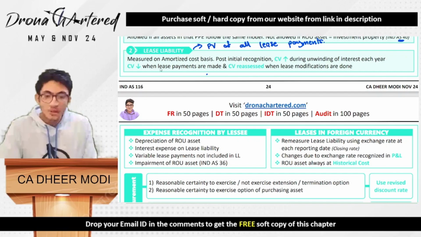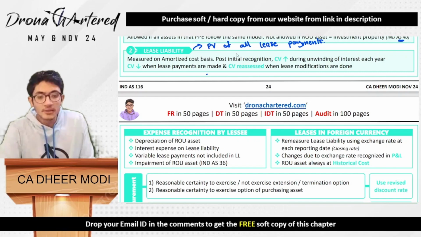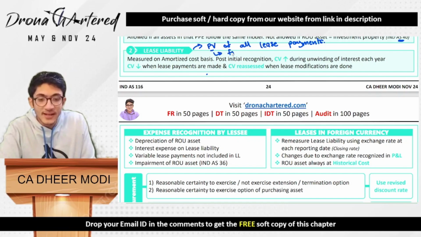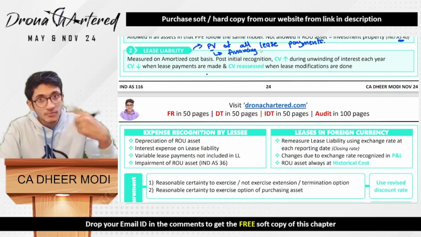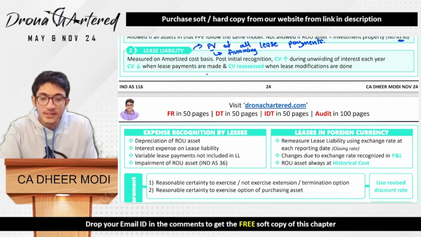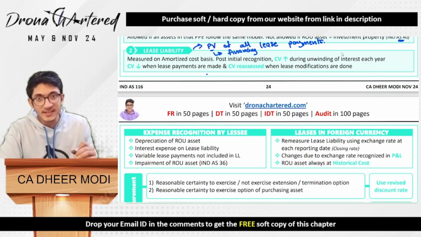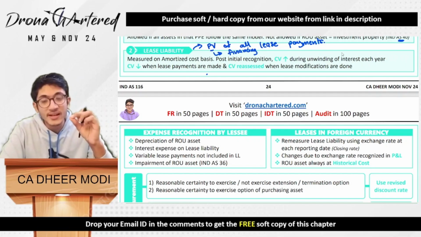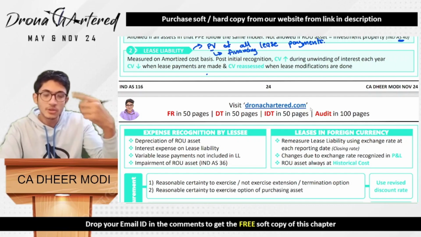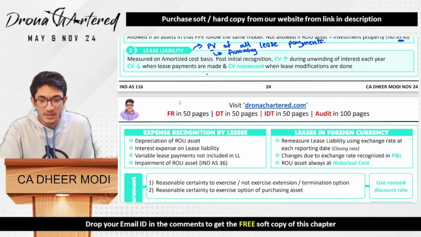Okay. So it is measured on amortized cost basis, because we first record it at present value, and then each year we unwind the financing cost, because we've recognized it at present value, of course. So we will unwind the financing cost. Post initial recognition, carrying value is increased during unwinding of interest each year. Whatever rate you have used to put it at present value, you will get it back each year. You will increase that amount because some payment we are making.